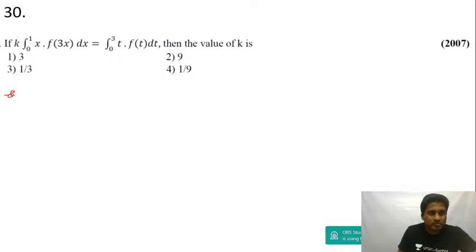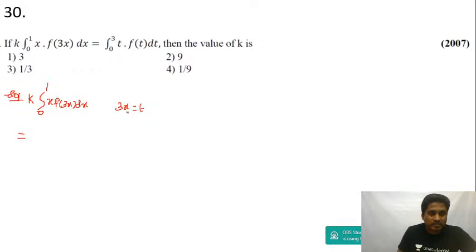Now listen. I'm supposed to get the value of k, right? K times integral 0 to 1 x into f of 3x dx. That's equal to, I'm going to put 3x equal to t.